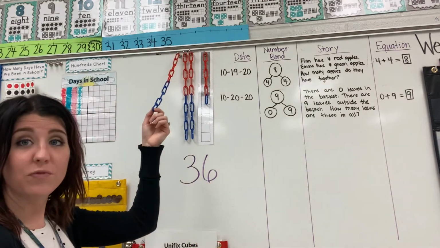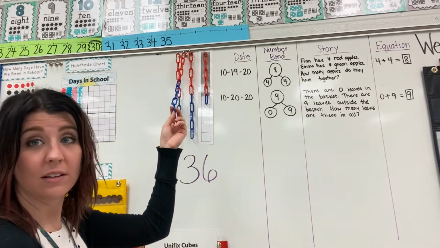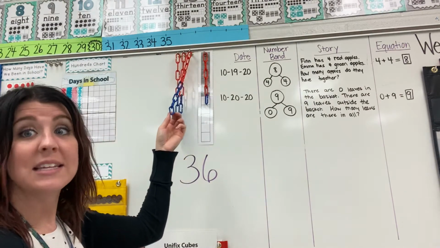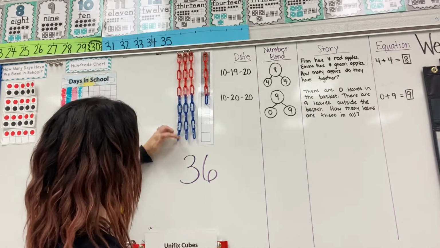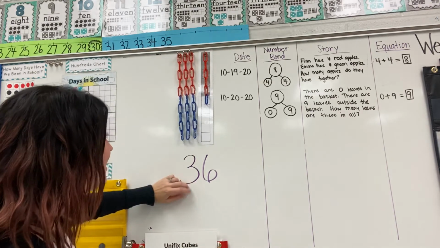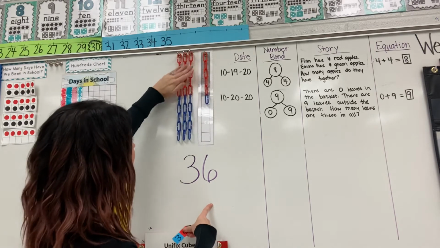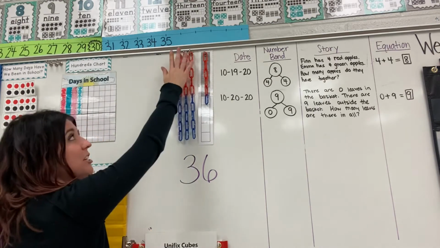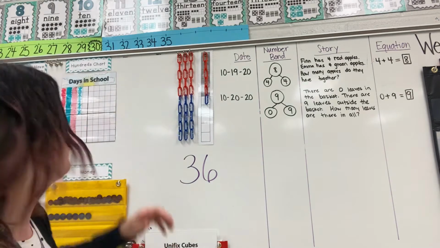How much is in this full chain? 10. How much is in this chain? 10. How much is in this chain? 10. So we have 1 group of 10, 2 groups of 10, 3 groups of 10. And then we have 1, 2, 3, 4, 5, 6. So we have 3 groups of 10 and then 6. Do you know how many chain links it took to make 3 groups of 10? Let's count and find out.